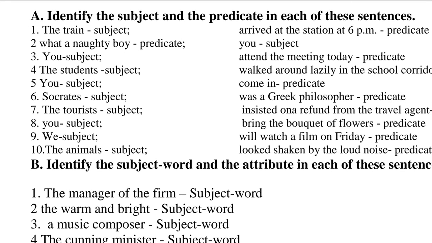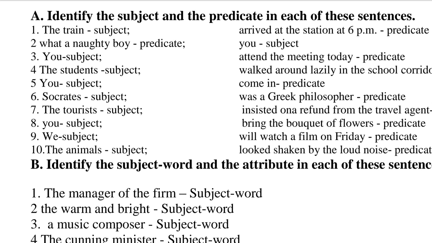Question number 8. Could you bring the bucket of flowers, please? So here you is the subject, bring the bucket of flowers is the predicate. Question number 9. We will watch a film on Friday.